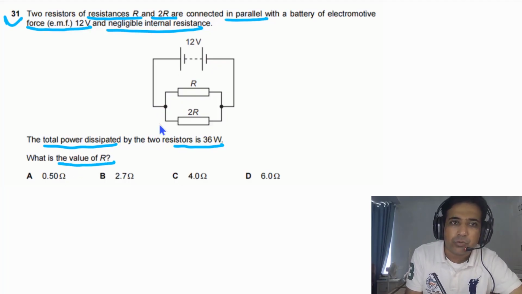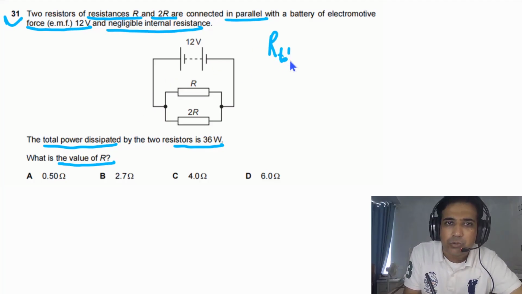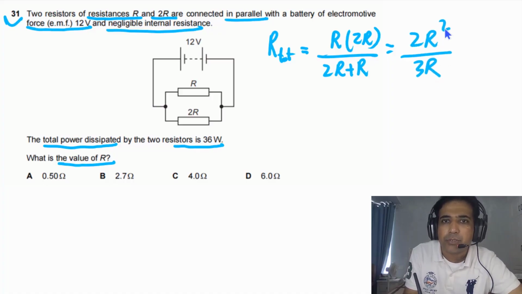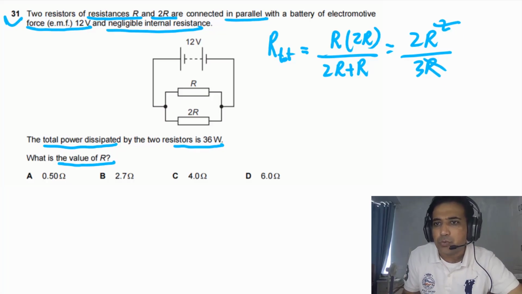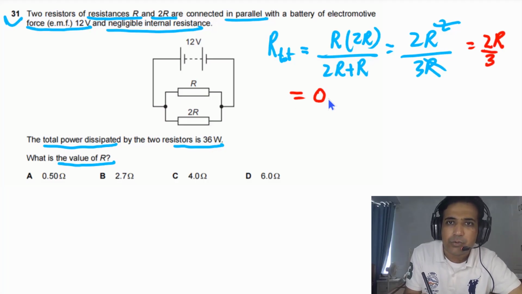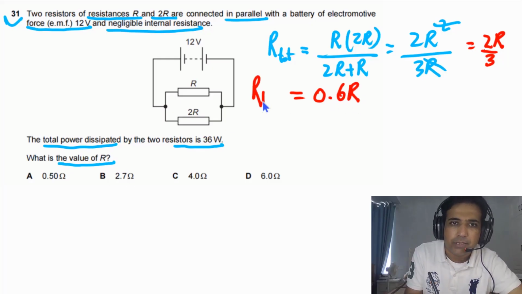In this case, these two resistors are connected in parallel, so we can find out R total. First of all, R total will be equal to R times 2R divided by the sum of these two. Here we will get 2R squared, divided by 3R. We can cancel this R with this, so we are left with 2R divided by 3R. Simply we can say it is equal to 0.6R. So this is the total resistance.